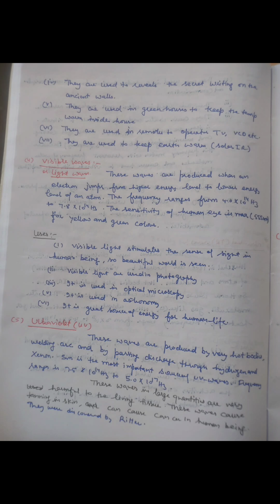Visible light, or simply light waves, are produced when an electron jumps from a higher energy level to a lower energy level. They produce in us the sense of sight. They are used in photography, optical microscopy, astronomy and are a great source of energy for human life.